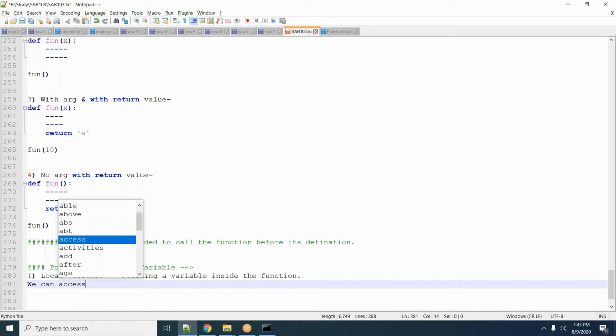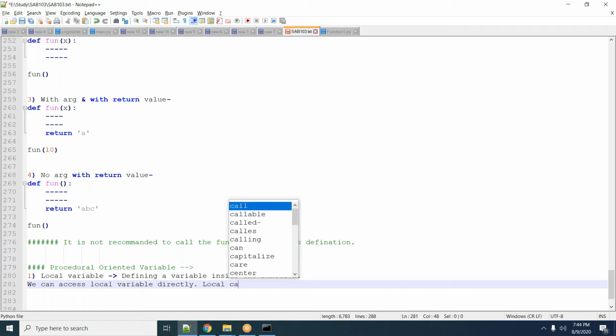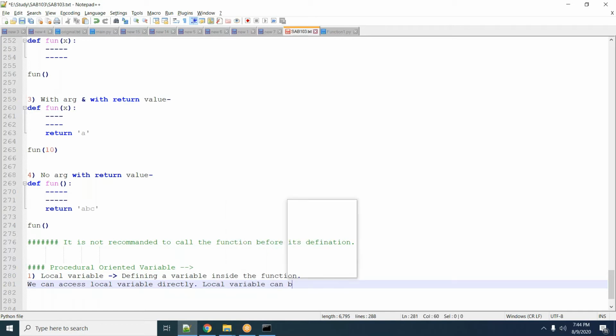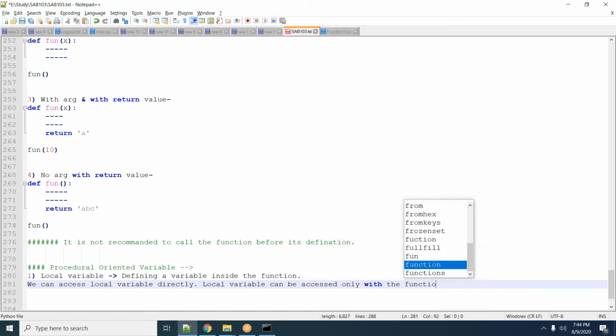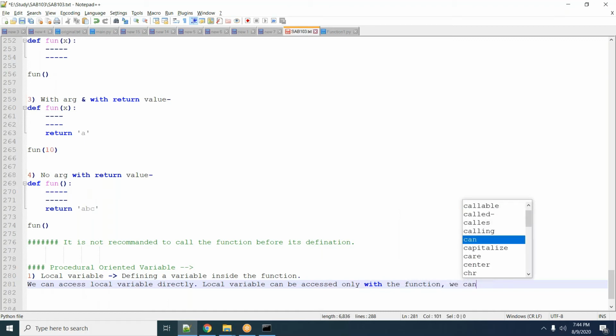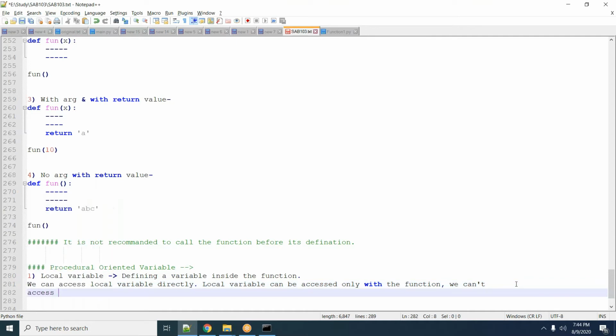We can access local variables directly, but local variables can be accessed only within the function. We can't access local variables from outside the function.